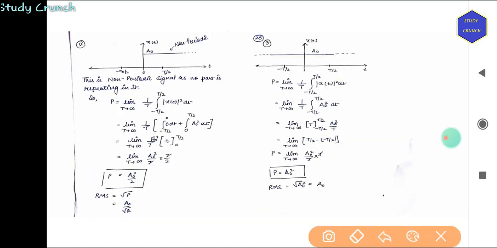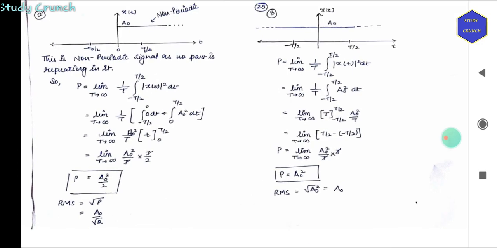Let's have a look at some more examples. Now let us look at one more example. This is a non-periodic signal, so there is no part which is repeating.